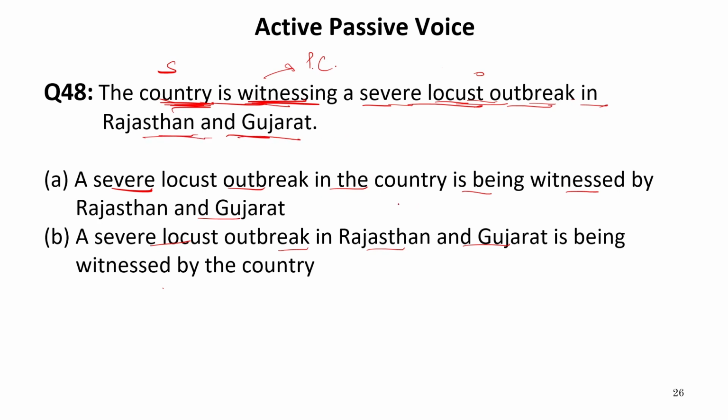Now if we see here, the agent given in option A is incorrect because the country is the agent. A severe locust outbreak in Rajasthan and Gujarat is being witnessed by the country. In this, it is given correctly because "by the country" is the agent, and the subject is severe locust outbreak. So this is agent, and where this outbreak has been witnessed: in Rajasthan and Gujarat.